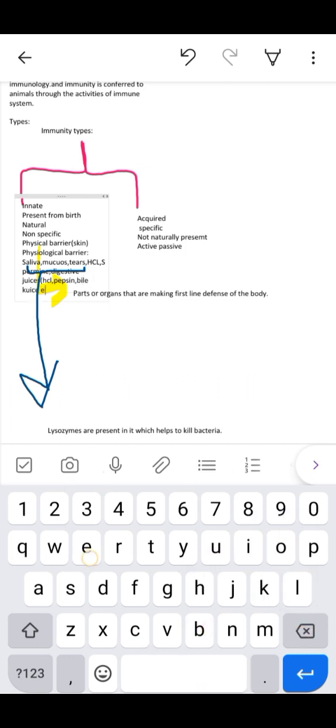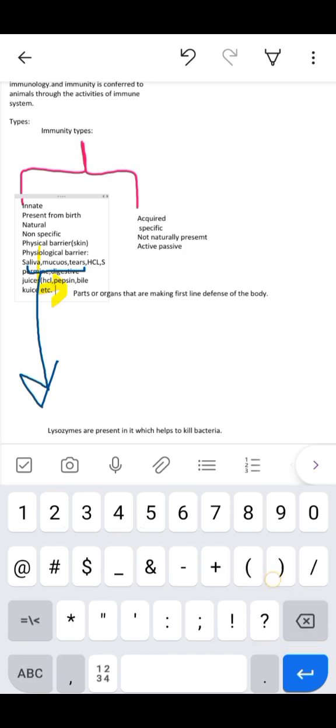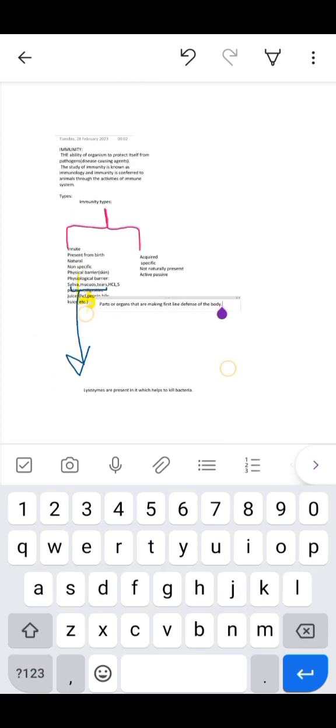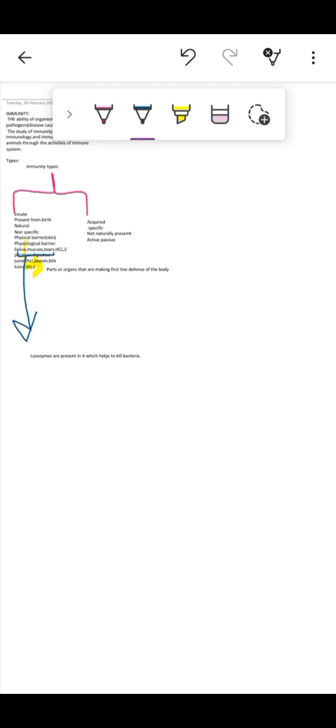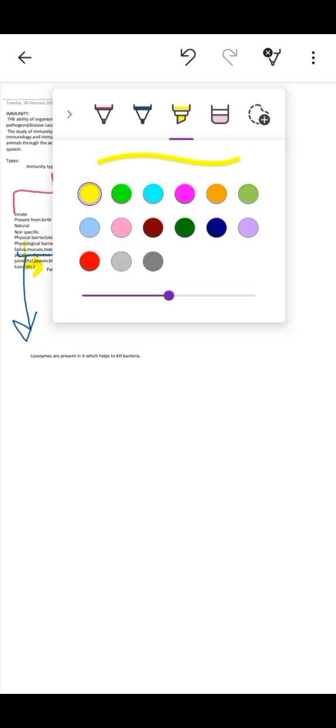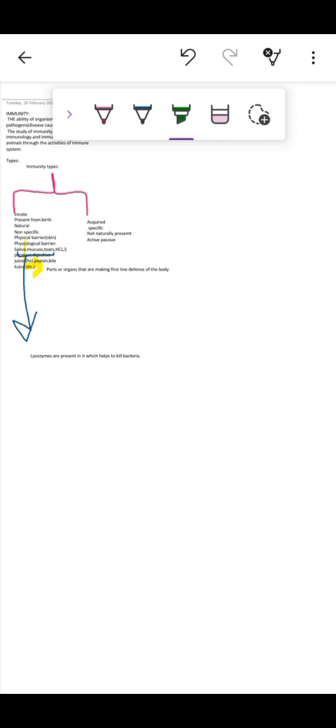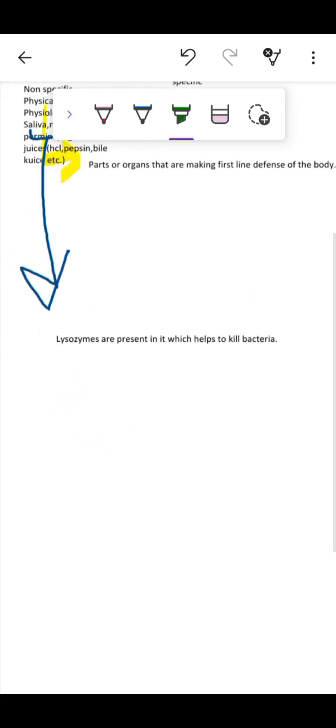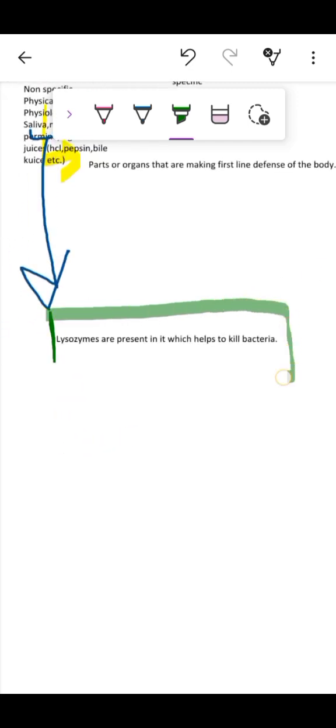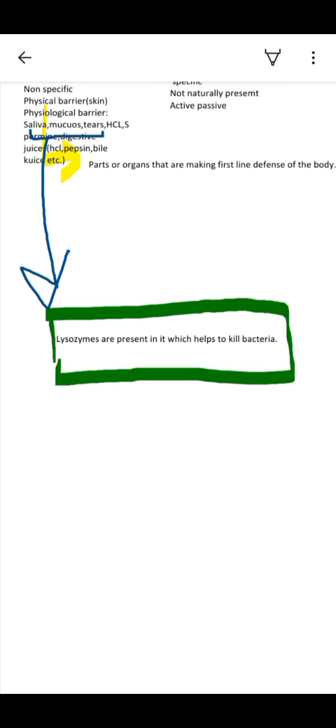Spermine is a liquid-like substance that is exuded from the male reproductive organ. Lysozymes are present in it, which helps to kill bacteria.